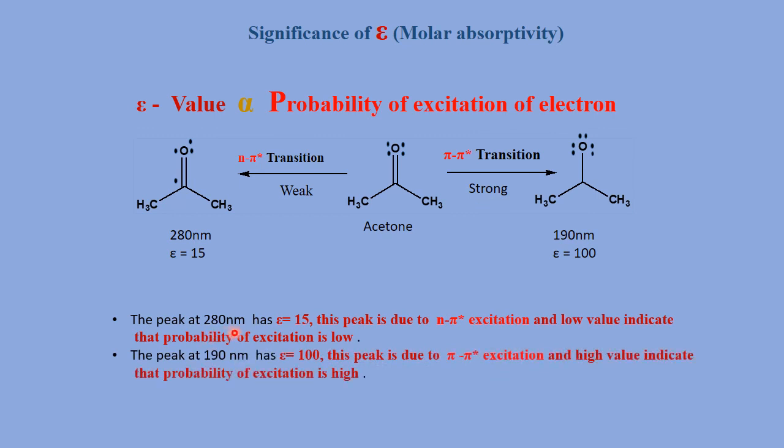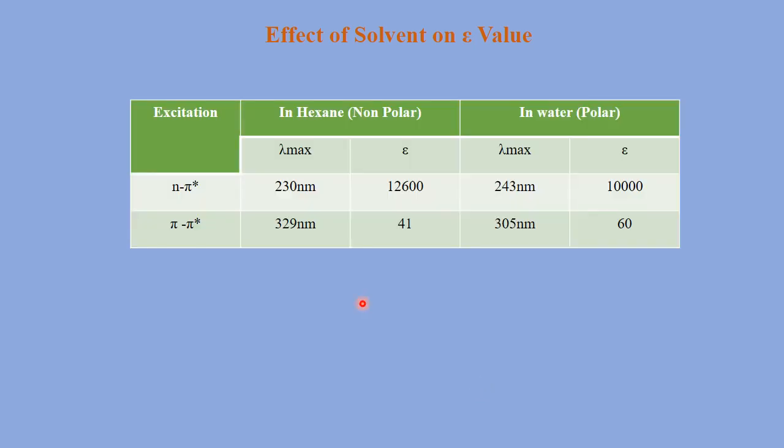The peak at 280 nanometer has epsilon equal to 15. This peak is due to the n to pi star excitation, and the low value indicates that the probability of excitation is low. The peak at 190 nanometer has epsilon value 100. This peak is due to the pi to pi star excitation, and the high value indicates that the probability of excitation is high.